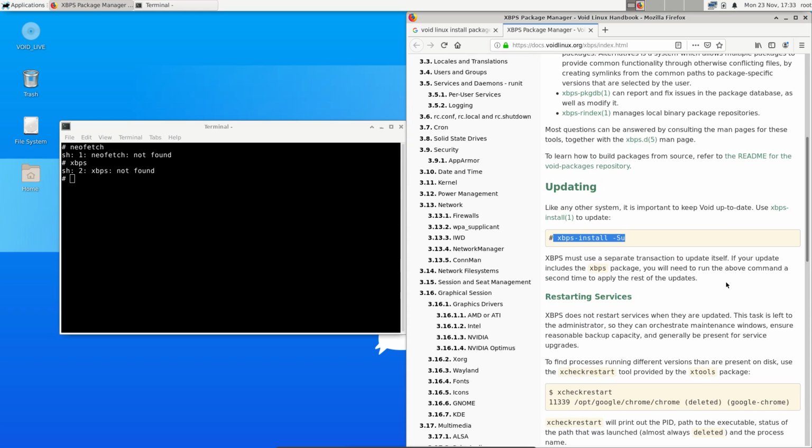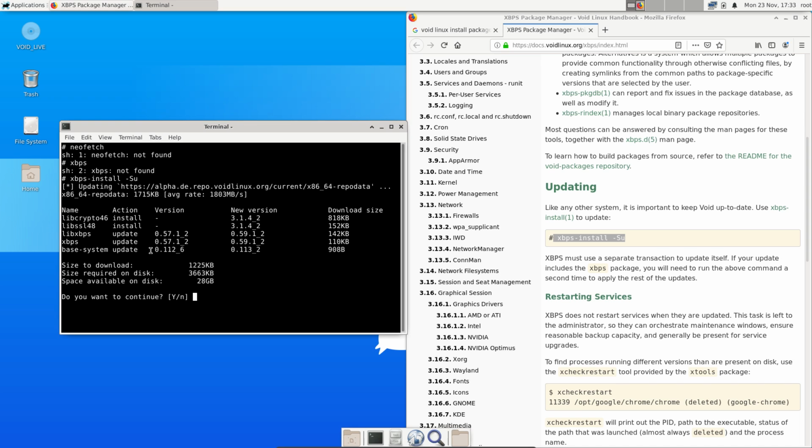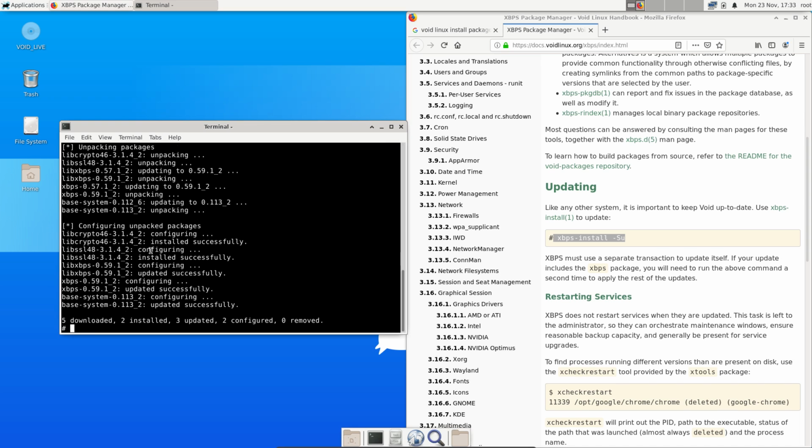Use to update. Okay, how about the xbps install -Su? There you go. So is there no bash? Is there no, oh my god, arrow up, it's not nice.